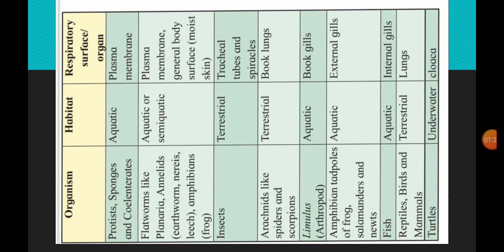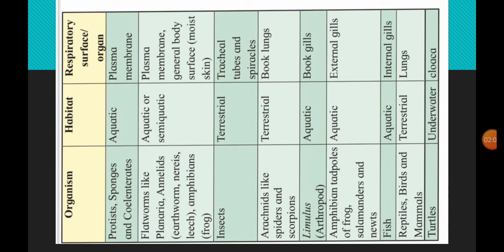First, let us learn how respiration takes place in different organisms, from unicellular to multicellular. Some of the various modes of respiration: the first one is protista, sponges and coelenterates. Protista are unicellular organisms; sponges and coelenterates are multicellular. Some unicellular and multicellular organisms respire by simple diffusion, which is the movement of molecules from higher concentration to lower concentration.